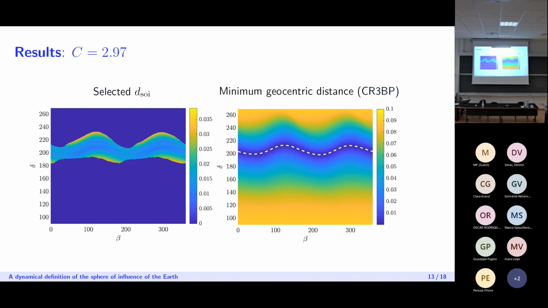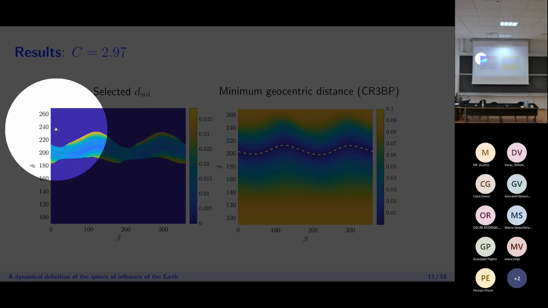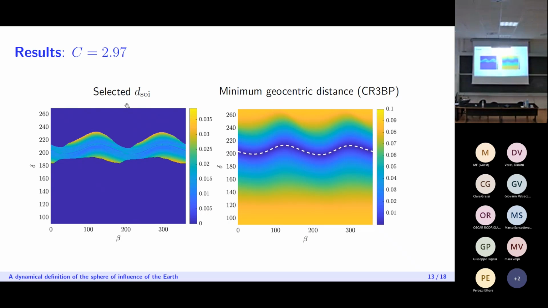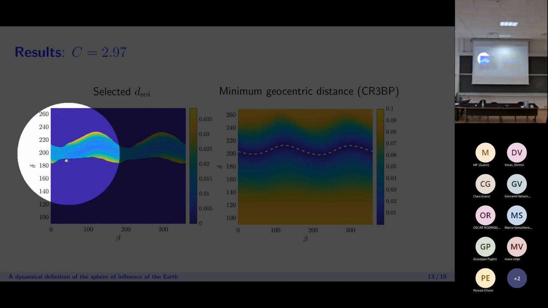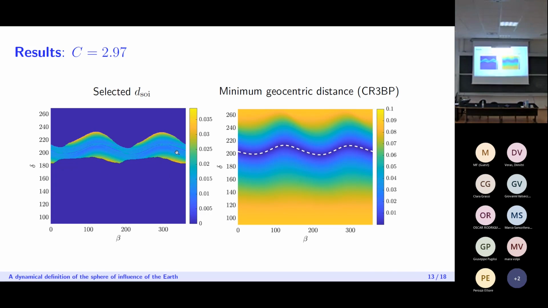So the large dark region in here and then above here is where our method selects a value of the sphere of influence equal to 0. So this is the region where the best approximation is given by a purely heliocentric orbit. And instead, in this central region here, with all the different colors, this is where we actually have a non-zero sphere of influence.